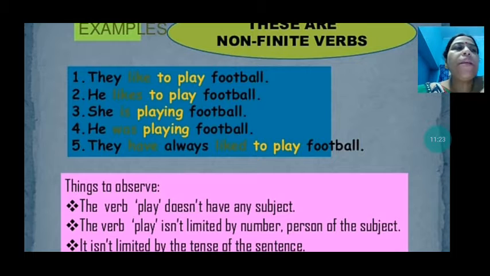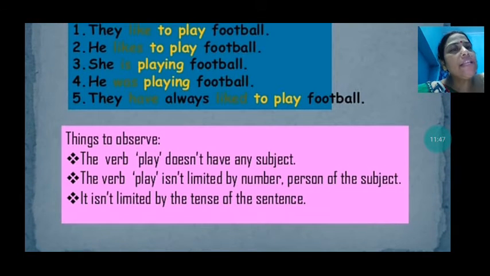He likes to play football. In the second sentence, likes is a finite verb which has changed with he, and to play remains the same. With they also to play, with he also to play. So this to play has not changed. That is a non-finite verb.